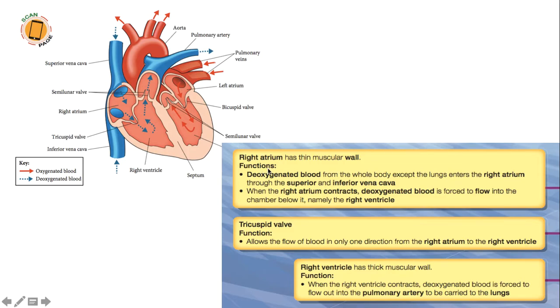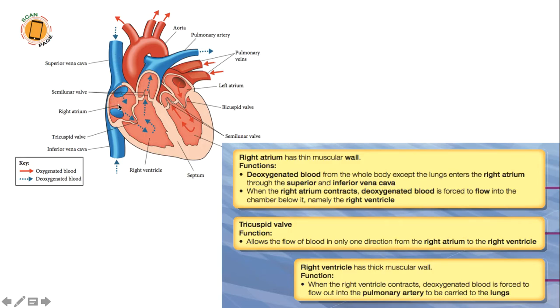You see here, the right atrium has a thin muscular wall. Dia punya dinding dia nipis saja. The function is to carry deoxygenated blood from the whole body except for the lung, of course, and it will enter the right atrium through the superior and inferior vena cava. So the right atrium will receive the deoxygenated blood from both the superior and inferior vena cava, which is from the whole part of the body.